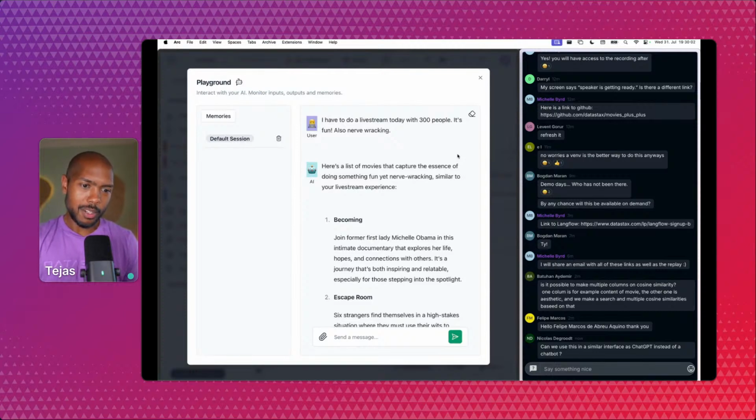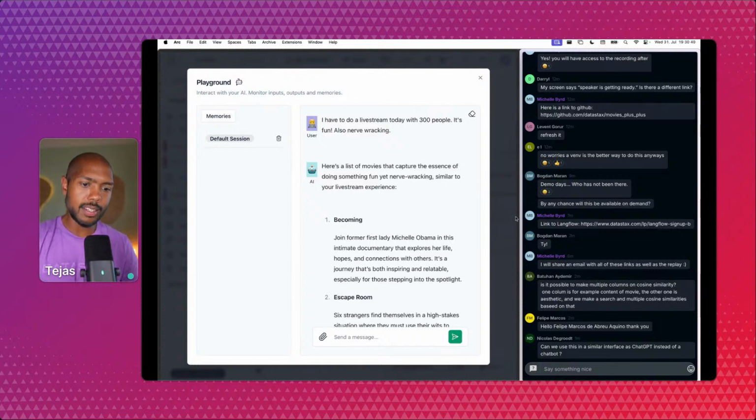Batuhan is asking, is it possible to make multiple columns on cosine similarity? One column is, for example, content of the movie. The other is the aesthetic, and we make search in multiple cosine similarity. That's a great question. You could do that by taking and vectorizing each one of those, what you would call columns, as a single vector. It's the same thing, because then it's going to do similarity search for each of those criteria, right? And it's going to search for numerical closeness. So this is a case where you could put those columns, let's call them labels, into one vector and one column, and you will achieve the same outcome that you want.